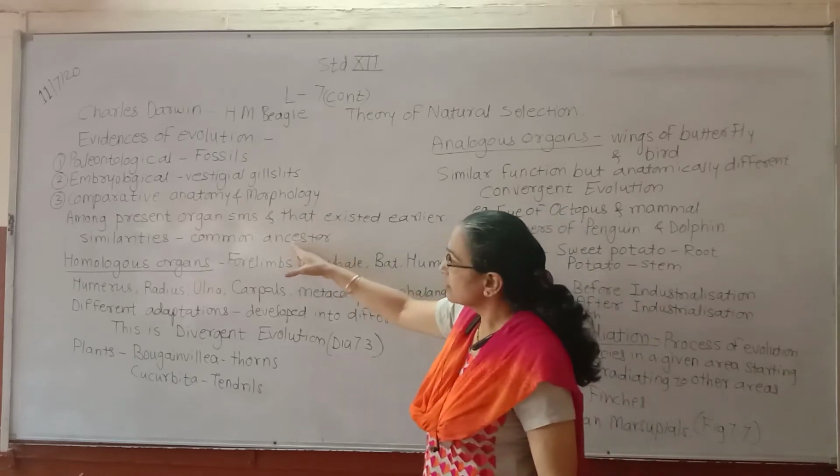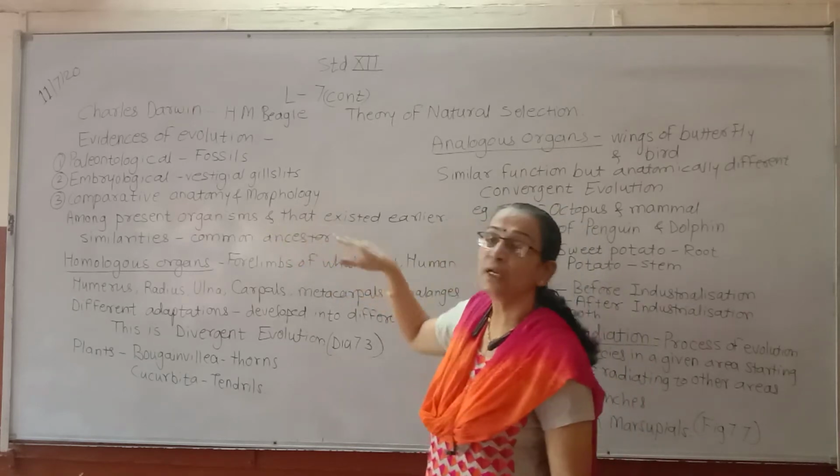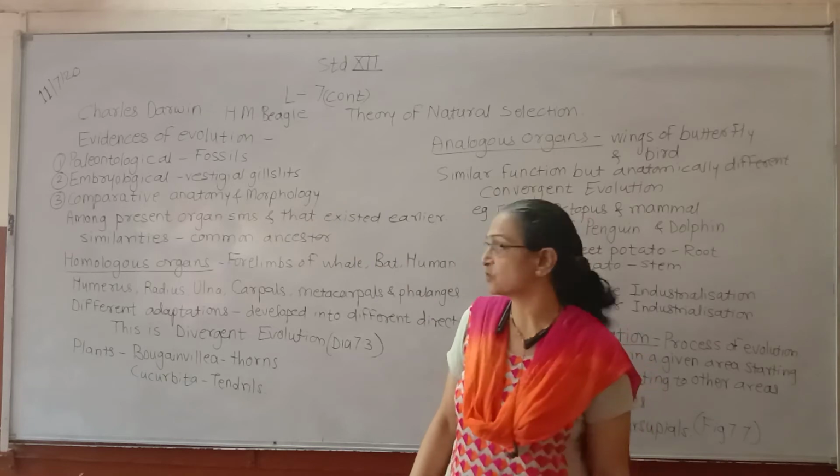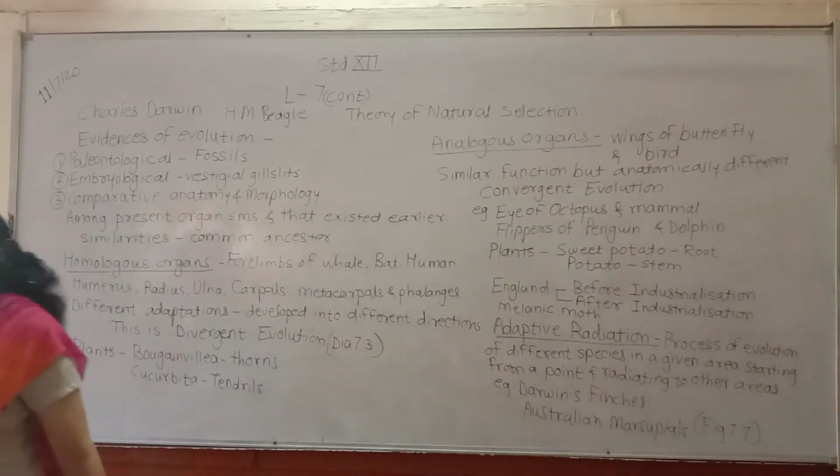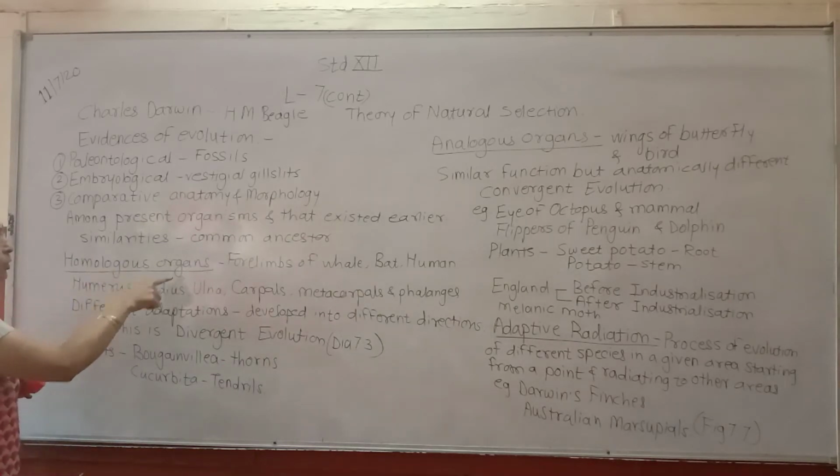Now when the anatomy and morphology of different organisms was studied, one more term came into existence, that is homologous organs.